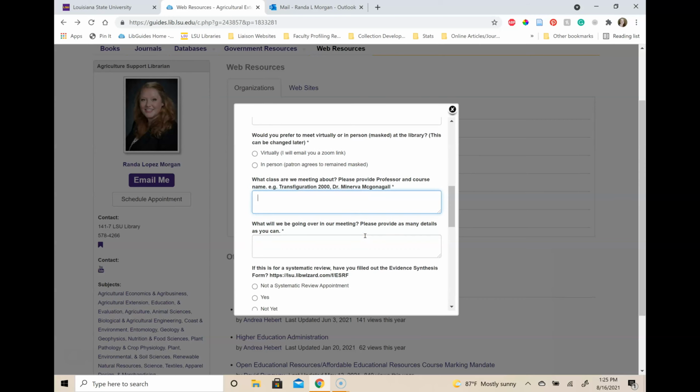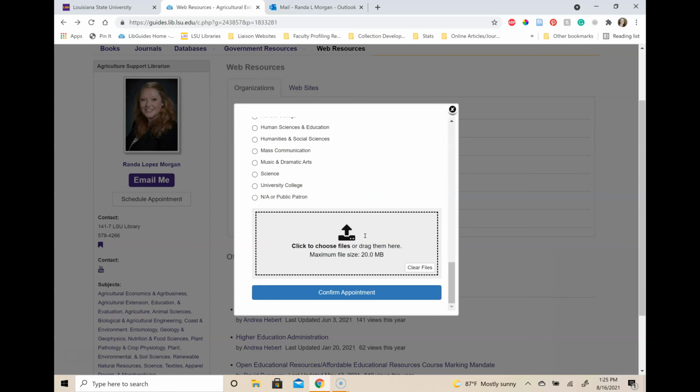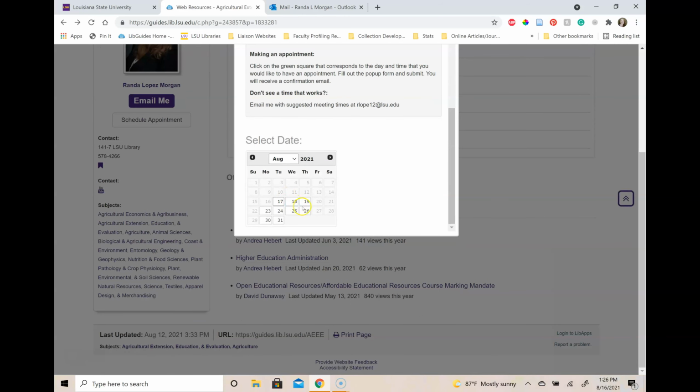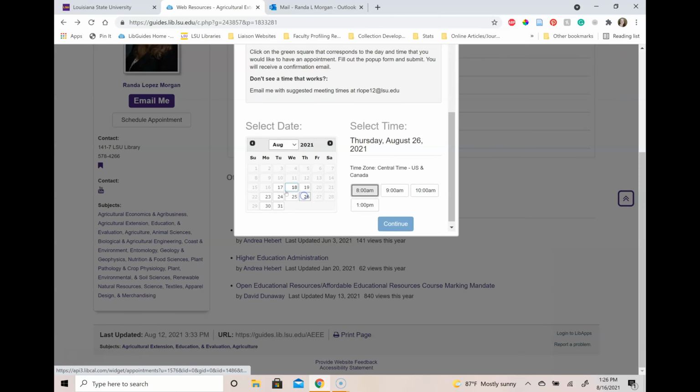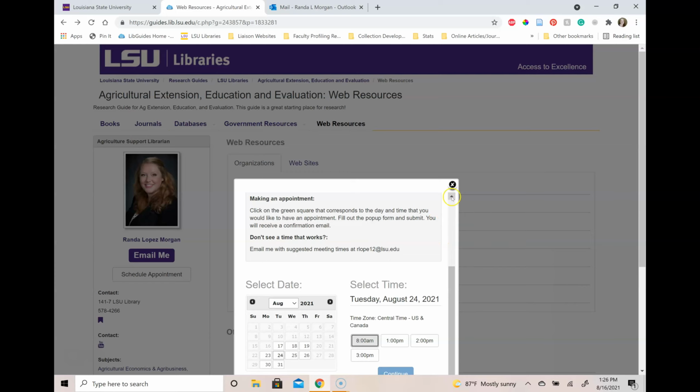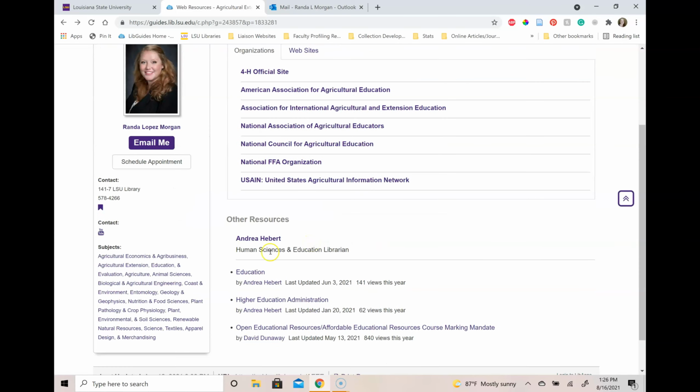I may be the expert on searching, but you're the experts in this field. This link is connected to my calendar, so if I have free time, it is yours. I would prefer meeting over Zoom, at least during this time, so I will send you a link to my Zoom app before our meeting. If Zoom doesn't work for you, I can try to accommodate you. Shoot me a message and let's talk.